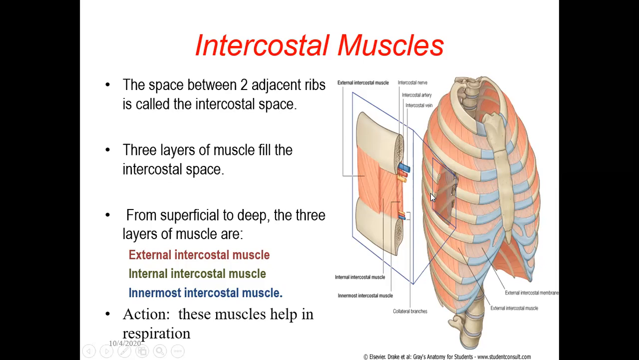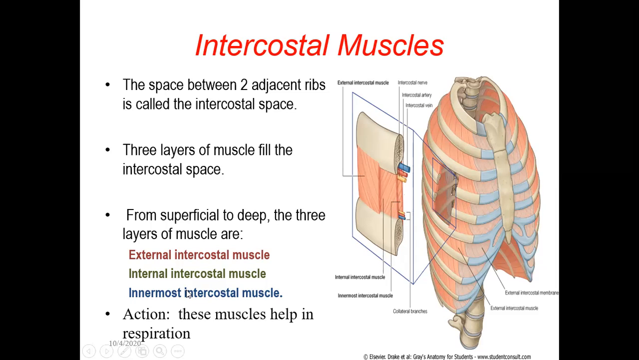So superficial to deep, one is the external intercostal muscle. Deep to that, there is the internal intercostal muscle. And deepest among all these three is the innermost intercostal muscle. So there are three muscles: external intercostal, internal intercostal, as well as the innermost intercostal muscle.